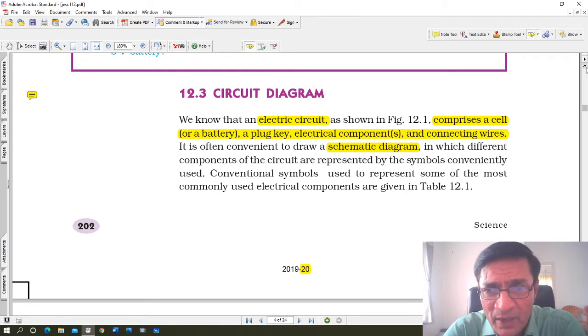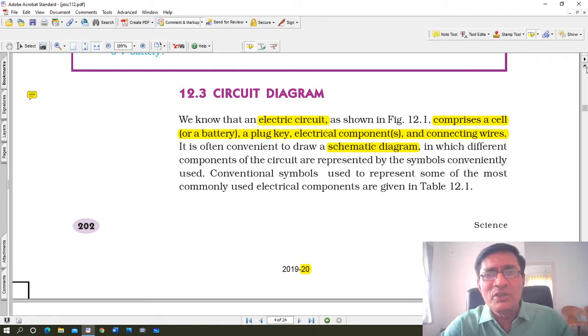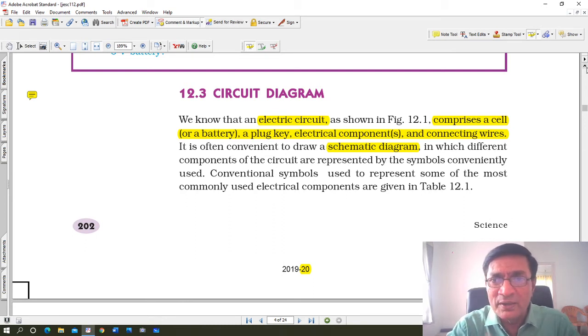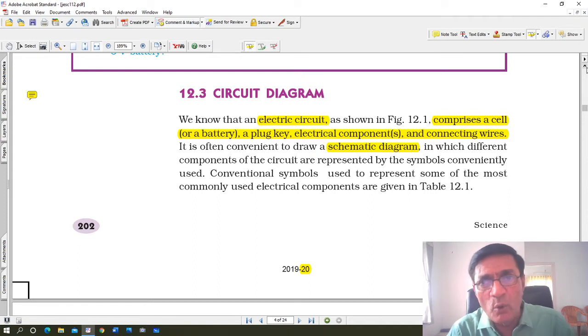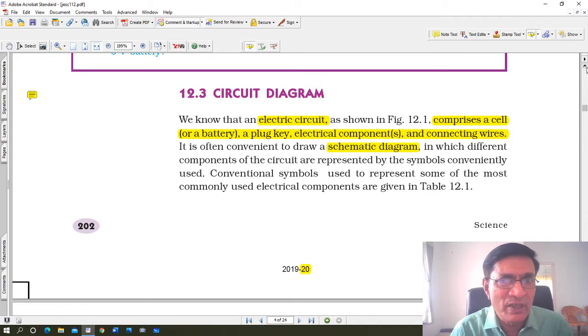Circuit diagram. We know that in electricity, we always make diagrams. But the diagrams that we make in electricity are generally called circuit diagrams. A circuit diagram is nothing but a schematic diagram which shows how current flows from where to where. The source of current must be a battery or the main supply. वहीं से करंट निकलता है, फिर कहाँ जाता है करंट. That is what a circuit diagram is all about.